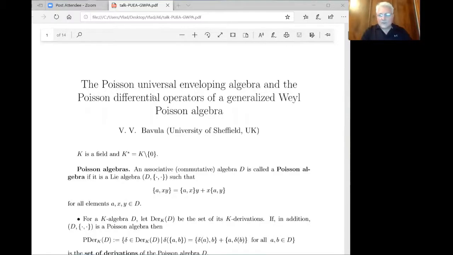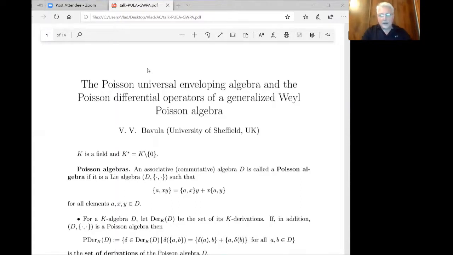The Poisson universal enveloping algebra and the Poisson differential operators of a generalized Weyl Poisson algebra. So the main subject of my talk are Poisson algebras, and they are called generalized Weyl Poisson algebras because as associative algebras, they are generalized Weyl algebras, but commutative. And to this class of Poisson algebras, one can attach the so-called Poisson universal enveloping algebra, in the same sort of way